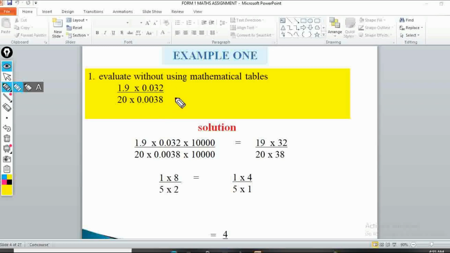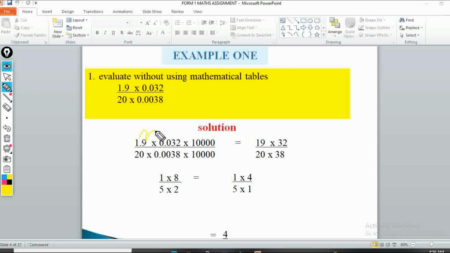So how am I going to remove the decimal points? First of all, I'll look for the number of decimal places that you have. So we have 1, 2, 3, 4. So it means that I need to multiply both the numerator and the denominator by 10,000, which has got 4 zeros. So when you're doing that, you'll find that the decimal places will be moved.